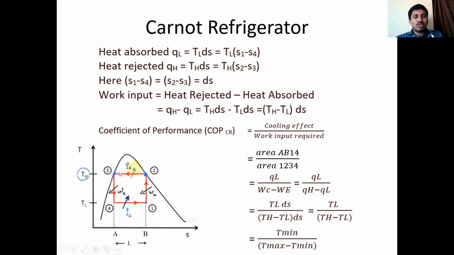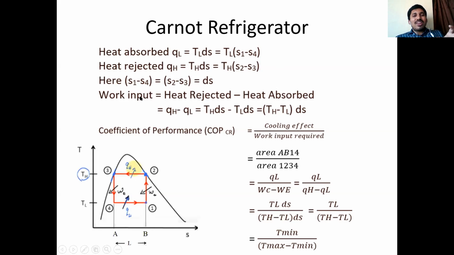Delta S means S2 minus S3. Same thing I wrote here. If you observe carefully, 1-2 and 3-4 are isentropic processes. So S1 minus S4 is equal to S2 minus S3, which I have taken as ds.